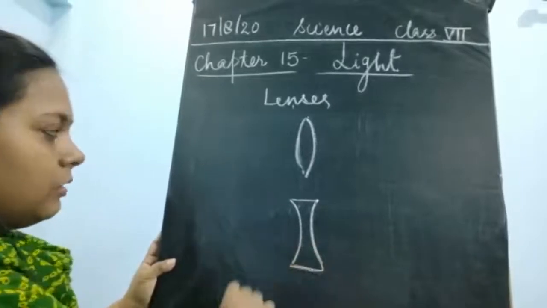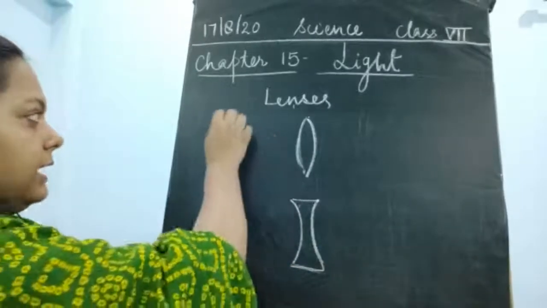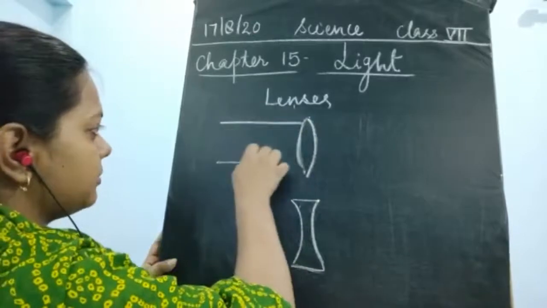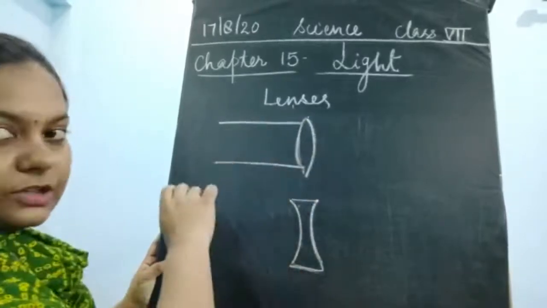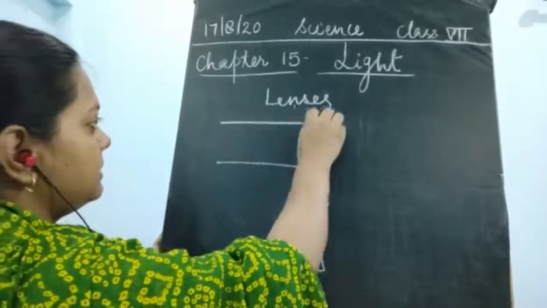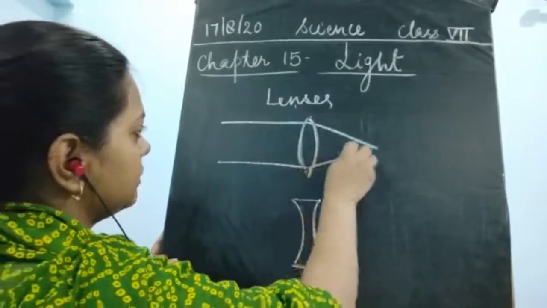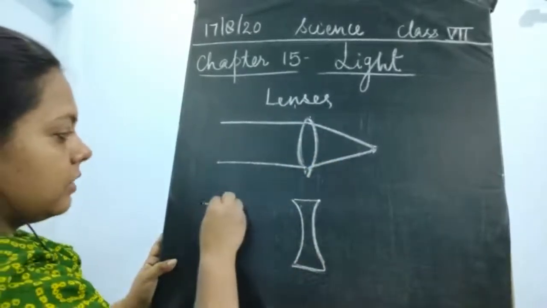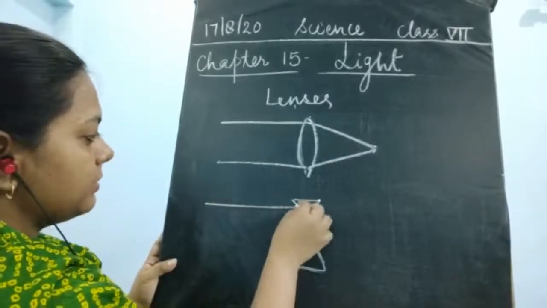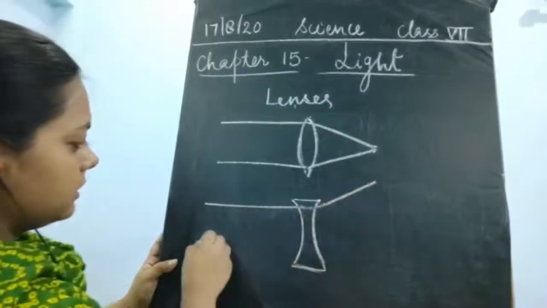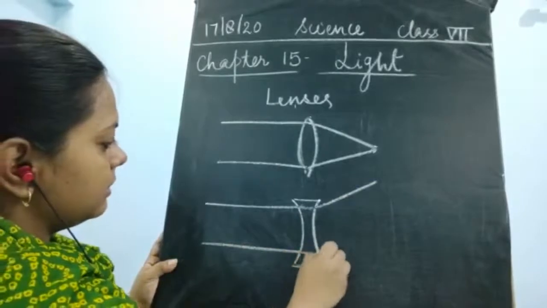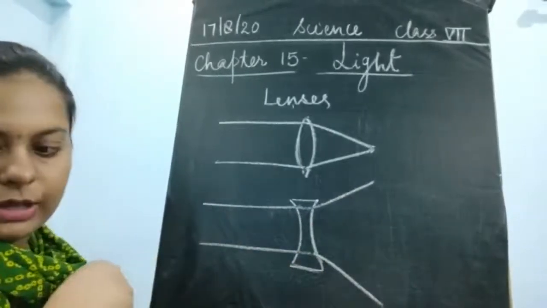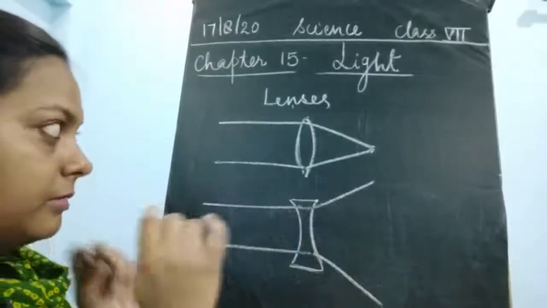Now, suppose the light is coming from a light source. This light is getting focused at a point. Here in this convex lens, when the light is coming here, it becomes like this.